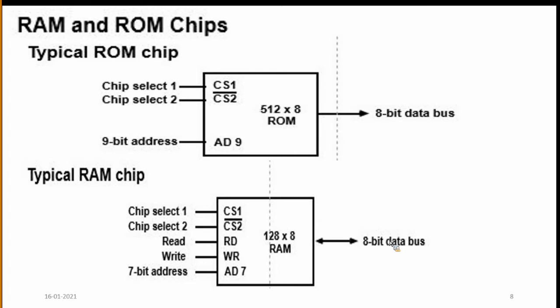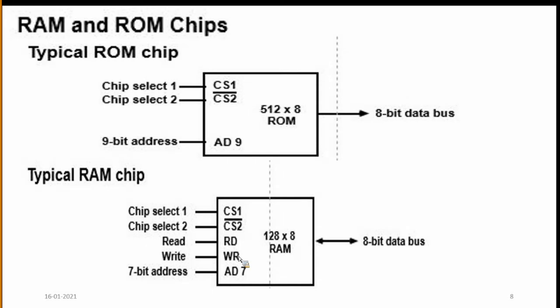Okay. So here is the 8-bit data bus. This 8-bit data bus is a bidirectional bus, and we can perform read and write operations. Write operation means transferring the data from the CPU to main memory.